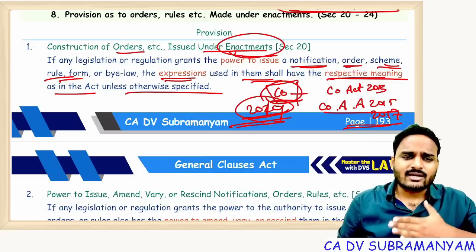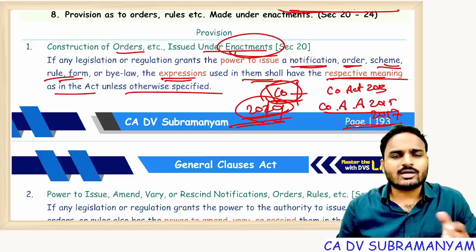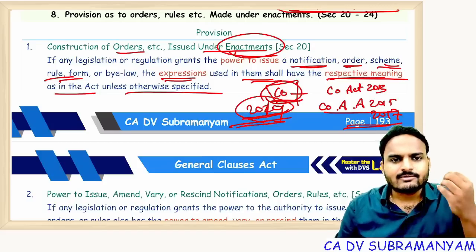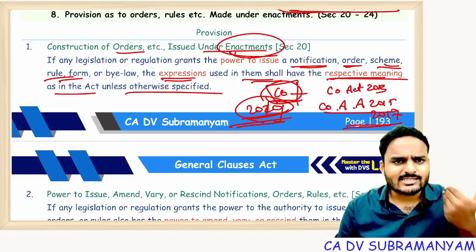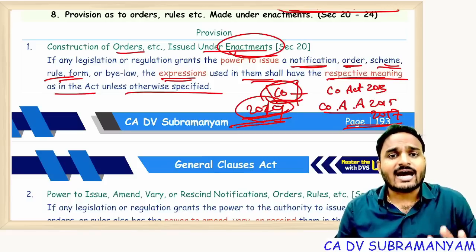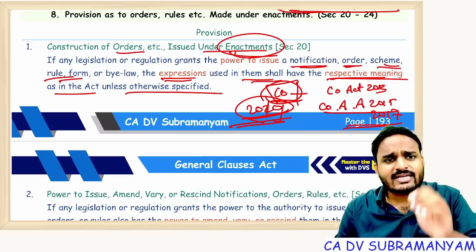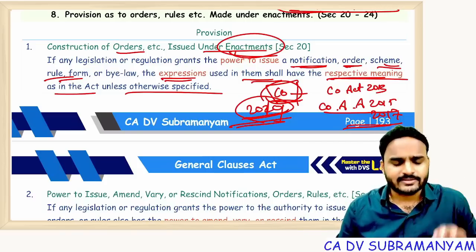Time to time, central government is issuing rules. For example, small company, they are increasing the limits, issued a rule. So, they didn't define the word small company. Now come back to the original act. As per the original act, small company means it's a company other than public company. Same meaning will apply. Respective meaning in the act will apply unless otherwise specified.